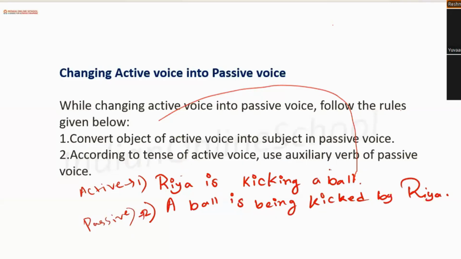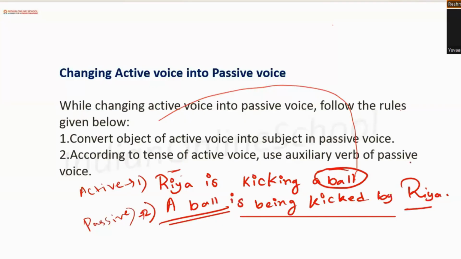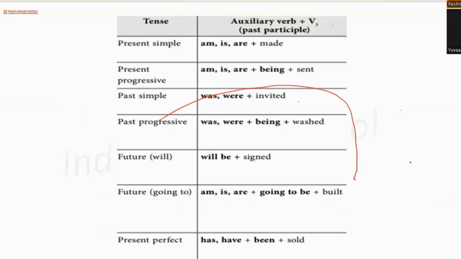to the object. Now, if we are converting this active voice into passive voice, first thing we will do, we will swap them. How? We will put the ball in the first place, then we will add few words that would be describing that the ball is receiving the action, and then we will place the subject. Basically the object and the subject will be changing, swapping places, right? Yes, ma'am. Okay.